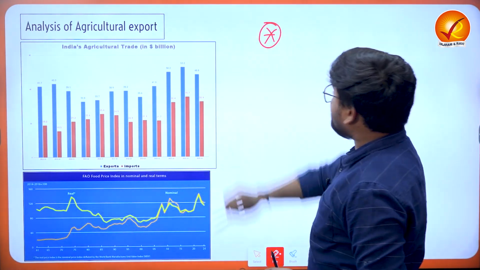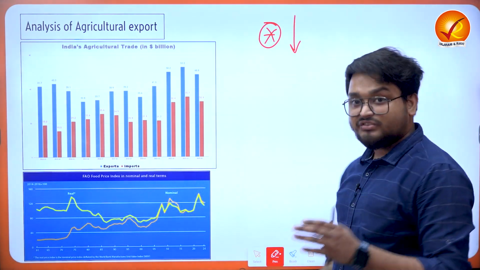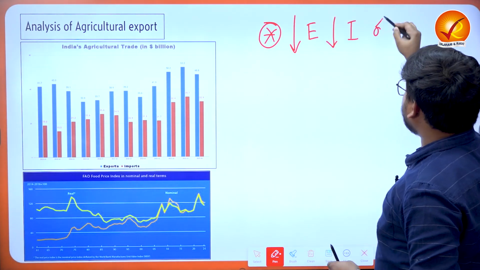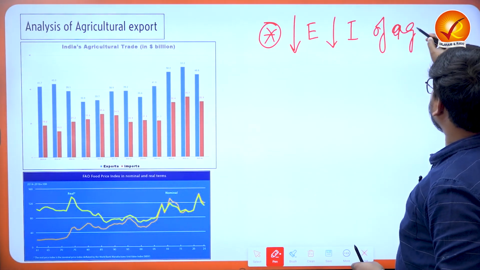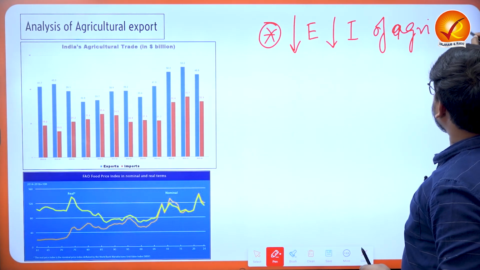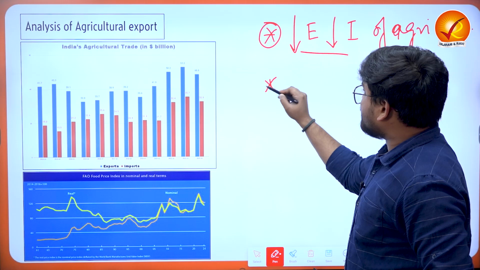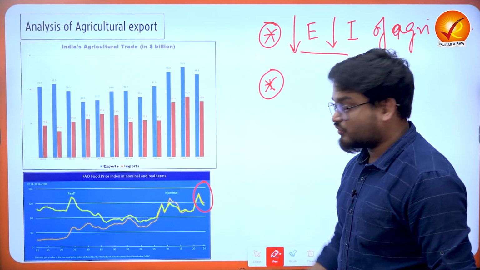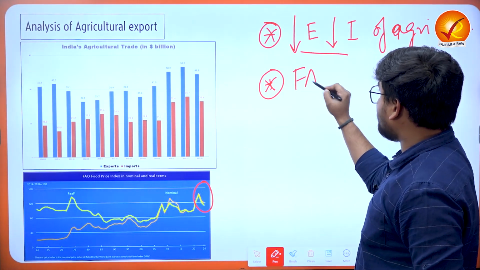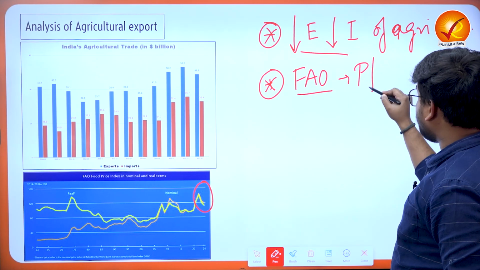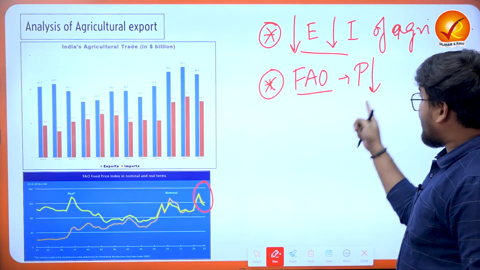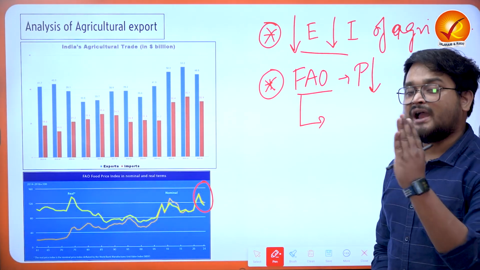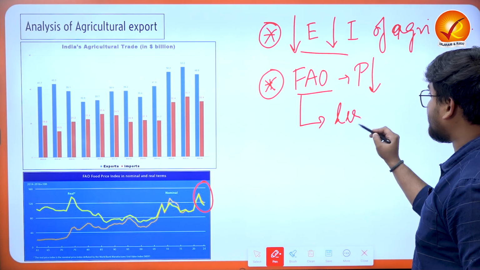Firstly, we have seen that there is a double decrease in both exports and imports of agri commodities. Now, the second observation is that the FAO food price index is telling us that recently the food prices have moderated. The FAO index is telling that the food prices have decreased over a period of time. And this is why we can tell that maybe this is making Indian agricultural crops less competitive.